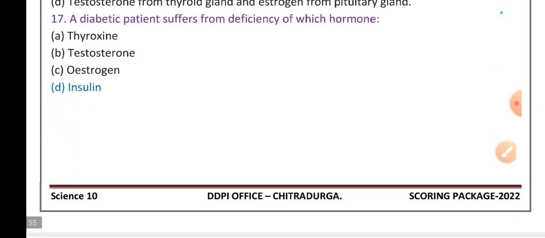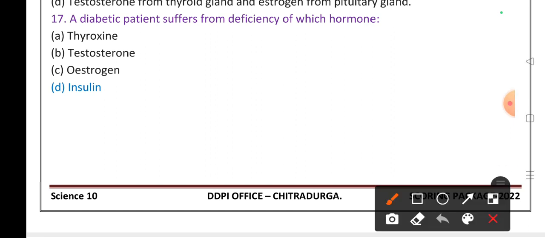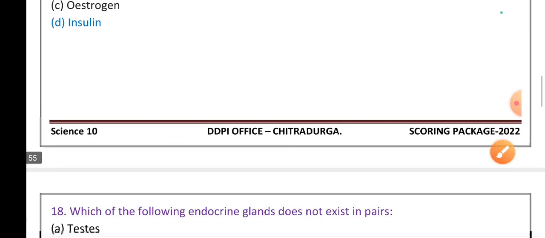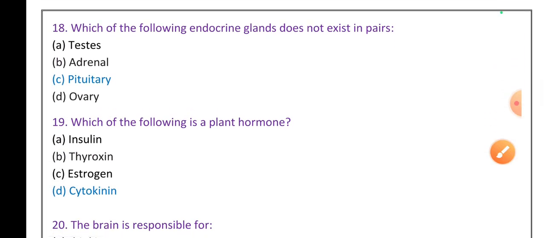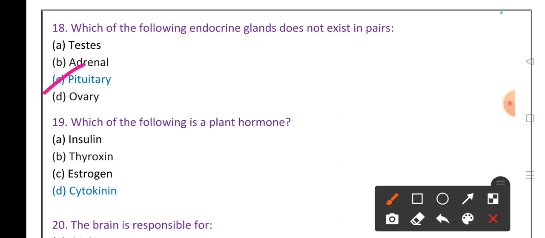A diabetic patient suffers from deficiency of which hormone? A diabetic patient suffers from the deficiency of insulin hormone. Option D, right answer. Question number 18. Which of the following endocrine glands does not exist in pairs? That's the pituitary. Option C, right answer. Testis, adrenal and ovary are all present in pairs.